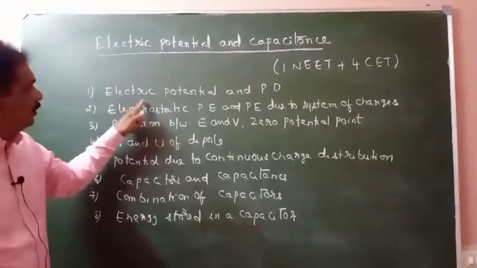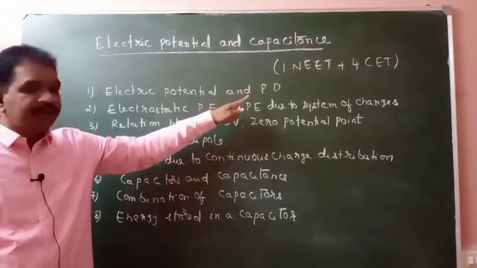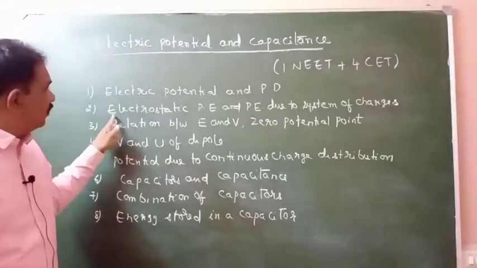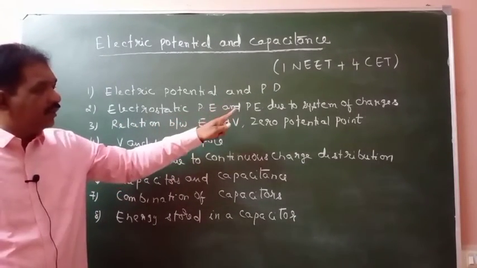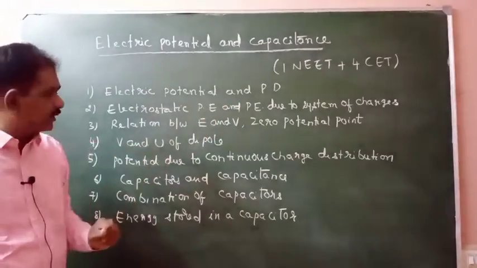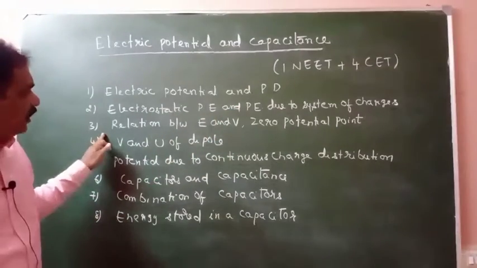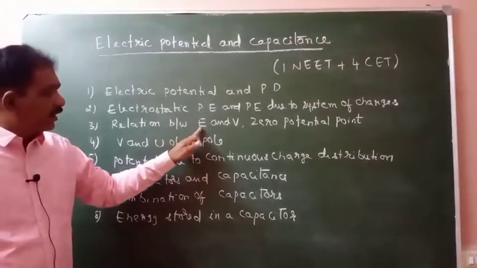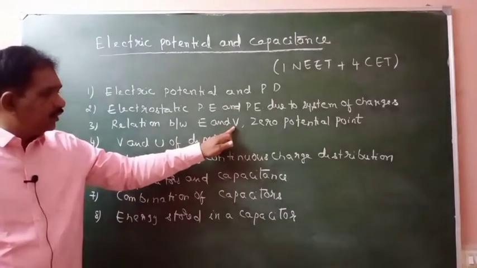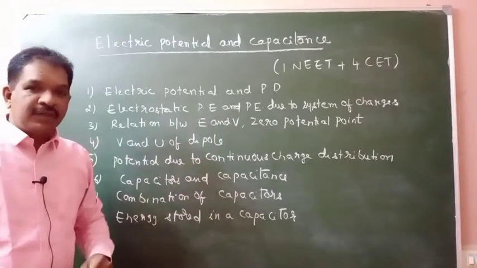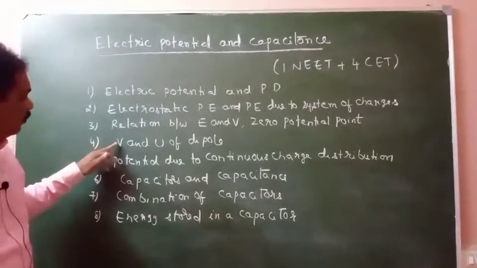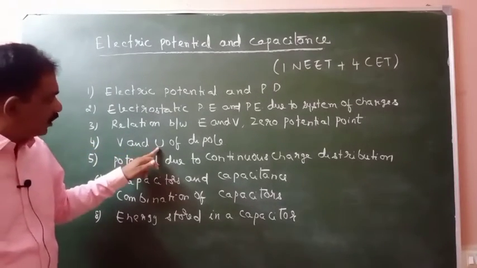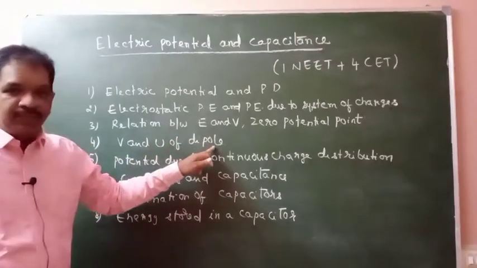First topic will be electric potential and potential difference. Second will be electrostatic potential energy and potential energy due to system of charges. Third one will be relation between electric field intensity and potential, zero potential point. Fourth one will be potential and potential energy of a dipole.